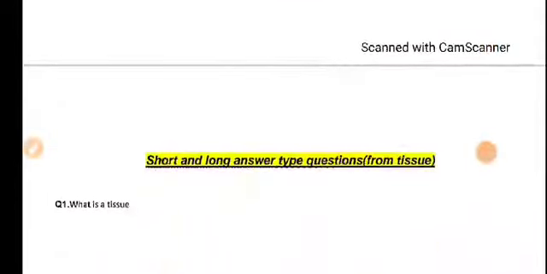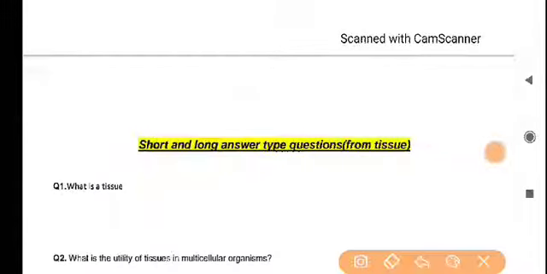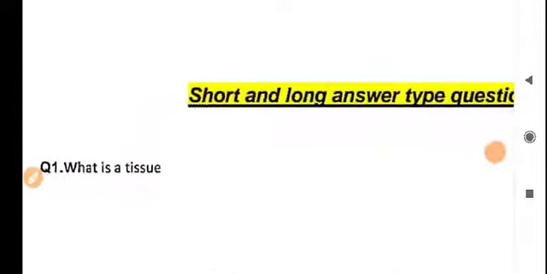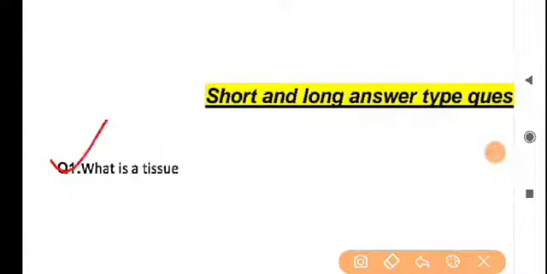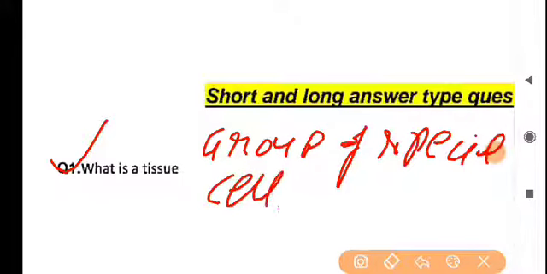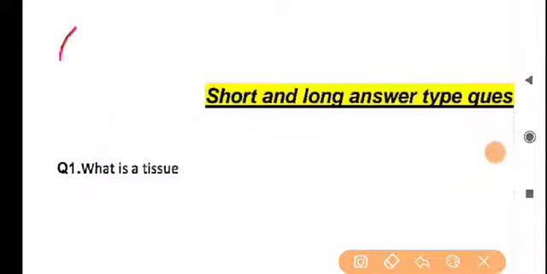Now the question number 1. What is tissue? It is a very familiar question and you can do it. A group of specialized cells that are specific for special kinds of functions is known as the tissue. Group of cells that perform the specific function.